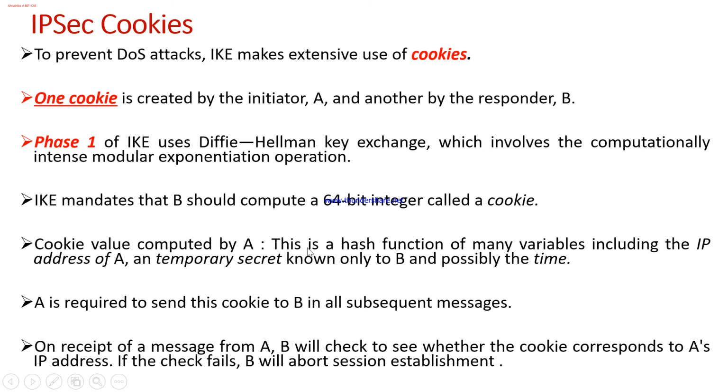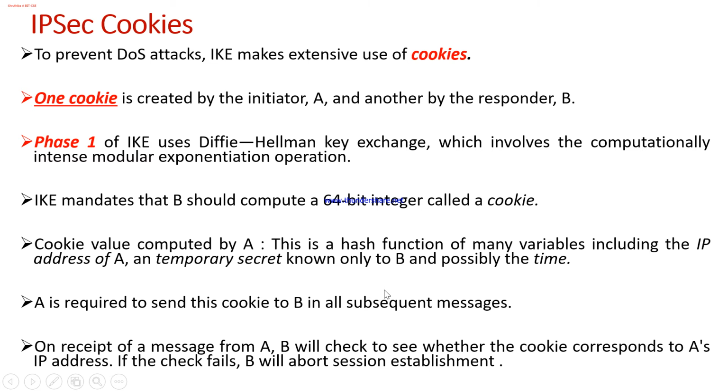It is a value that has been computed by A, for example, and it is a hash function of many variables like the address of A, a temporary secret known only to B, and sometimes possibly the time as well. Also, you can include the challenge in this list. A is required to send this cookie to B in all subsequent messages. So in each and every exchange of messages between A and B, this cookie will be there, so this hash value will be associated with it.